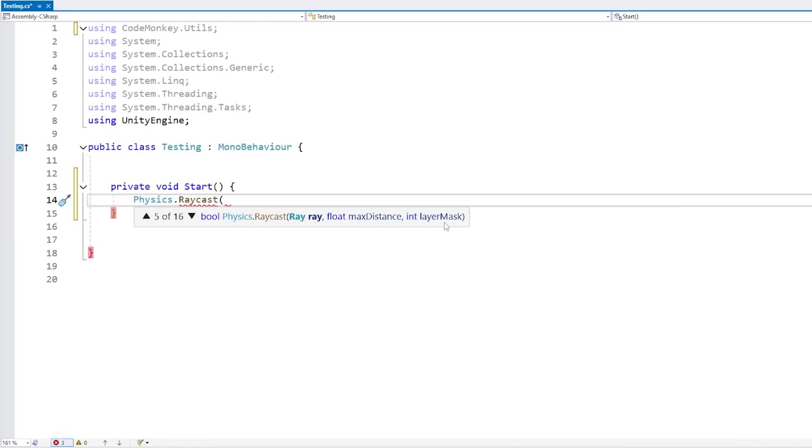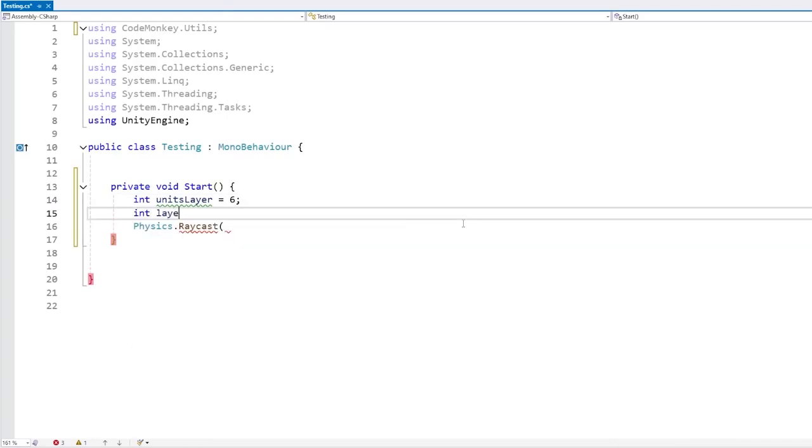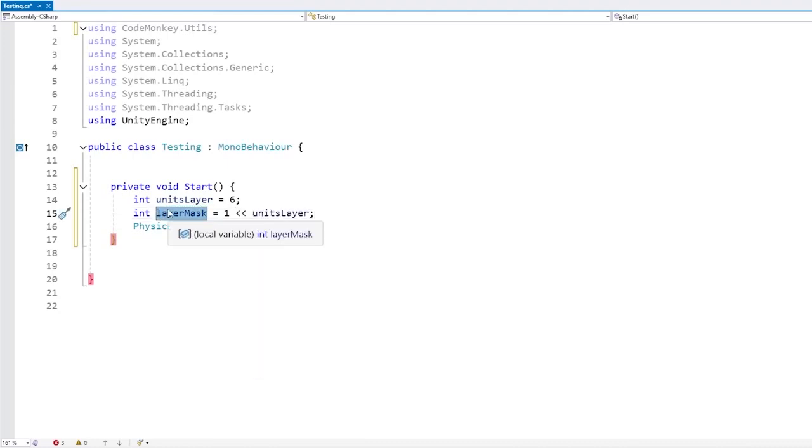So for example, if you want to hit all the objects on layer 6, you would not put a 6 here. Instead, you would define, for example, an int for the units layer. Let's say it's layer 6. And to construct an int for the layer mask, the way you do this is by doing a bit shift. So in this case, 1 bit shifted to the left by the units layer. This layer mask would mean that it would only hit objects on the units layer.